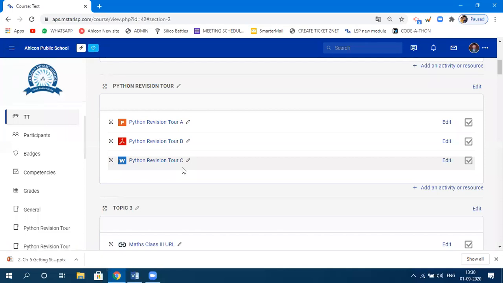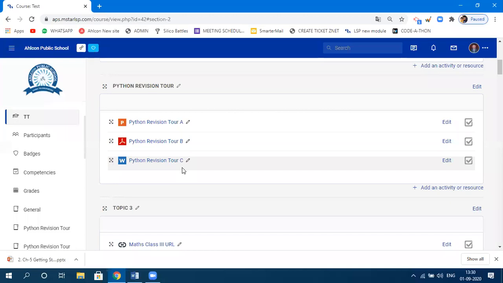If you have an Excel file to show, you can always upload the Excel file. In my case, if I wanted to upload a Python file, I can upload the Python file as well. Lots of extensions are allowed on this platform. Basically, the files which you normally use to develop the content are all supported here.